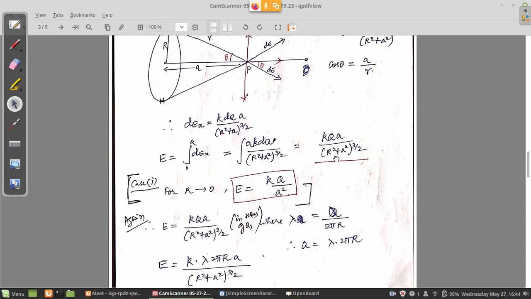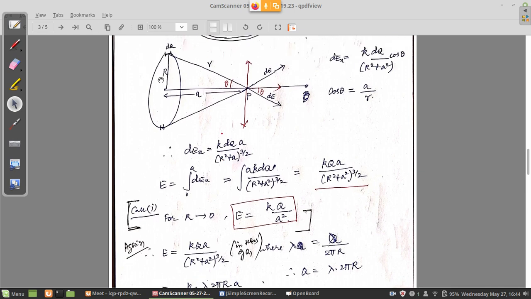Now suppose r is 0. That means I am taking a smaller and smaller ring, finally so small that the ring appears like a point charge from far away. If I go very far away on the side, then the ring will behave like a point charge, so directly Coulomb's law for a point charge is what you should get.